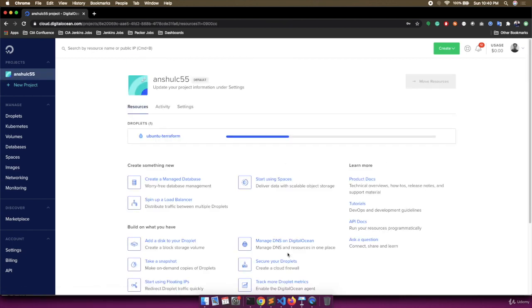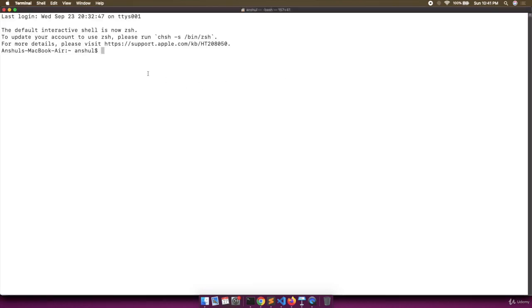So let's wait, and you can see the machine is created and we are getting the IP to connect with the machine. I will copy this IP and open the terminal. So you can see here I'm on my terminal, and to log in to that machine I need to enter ssh root@ and provide the IP of that machine.